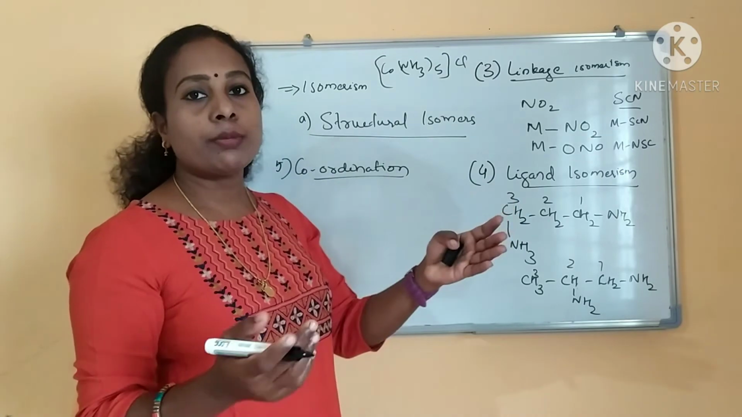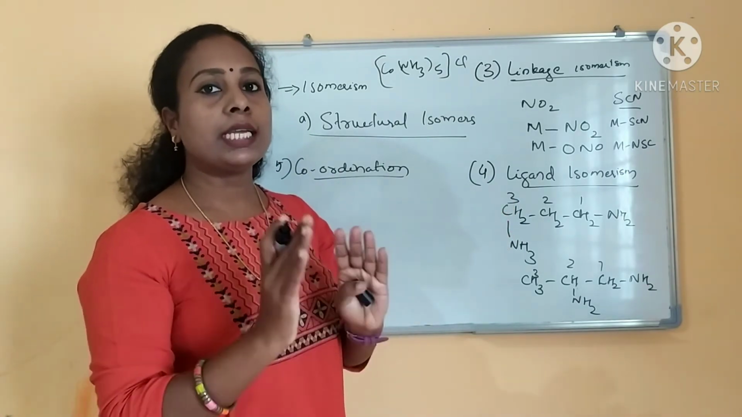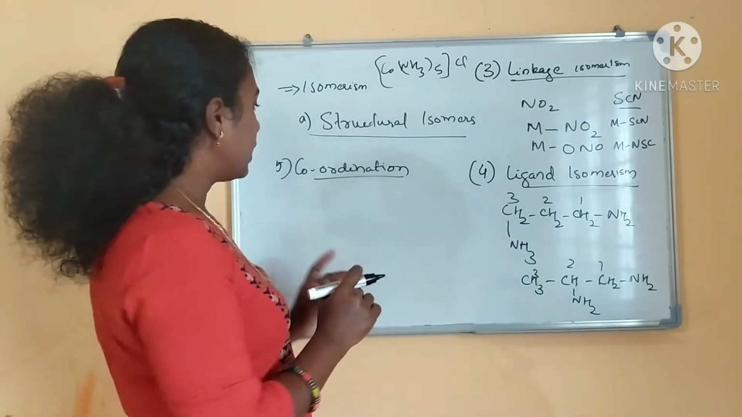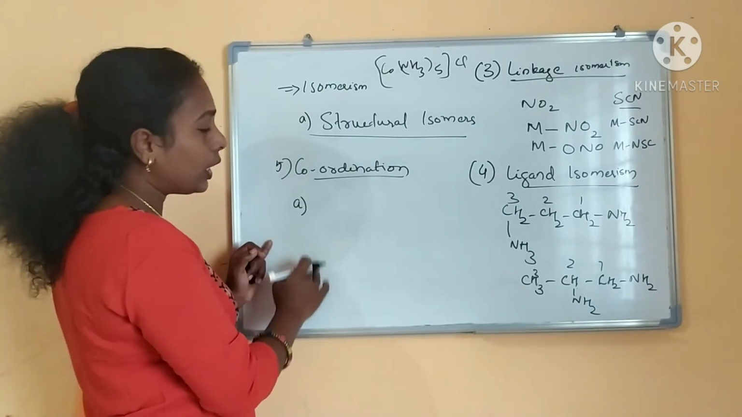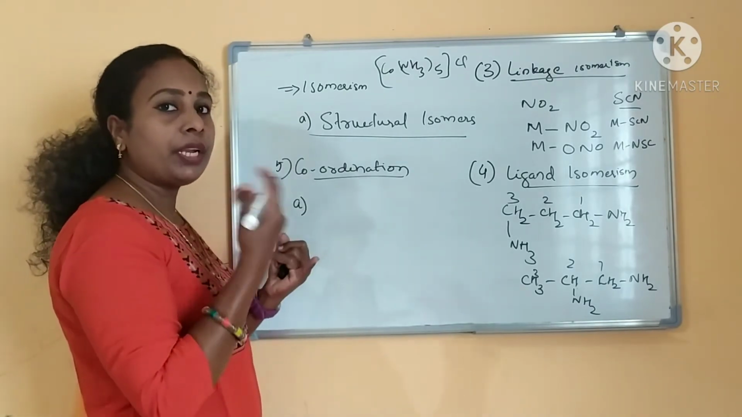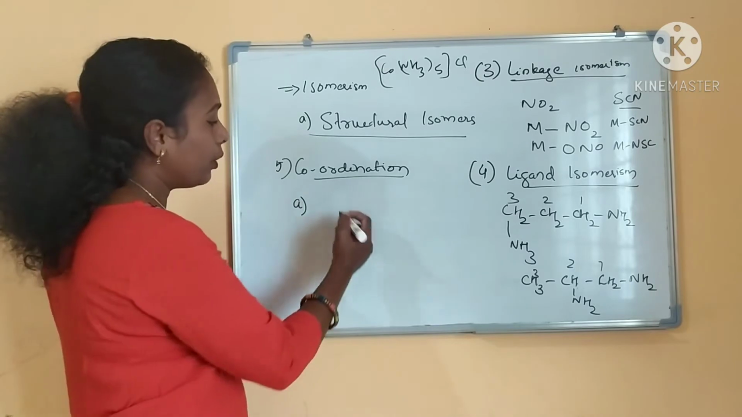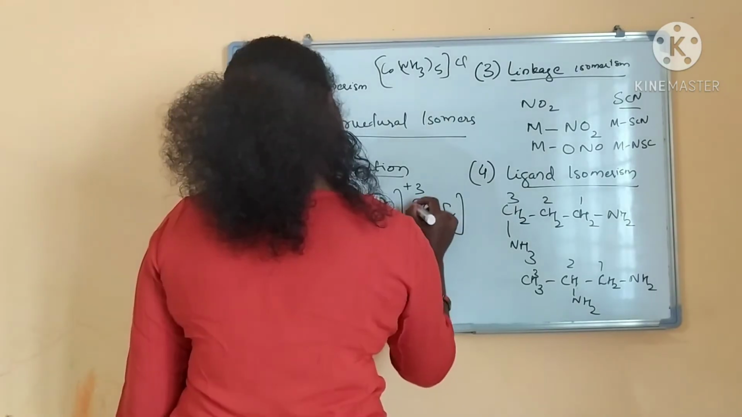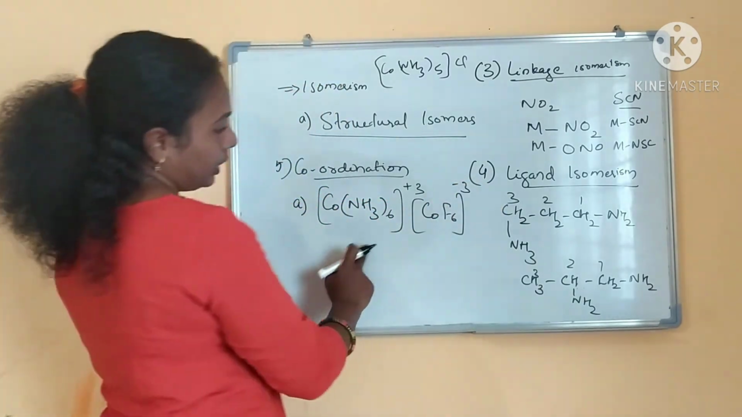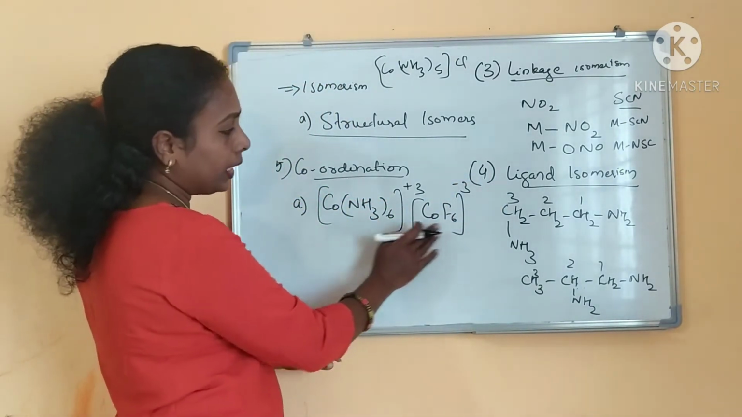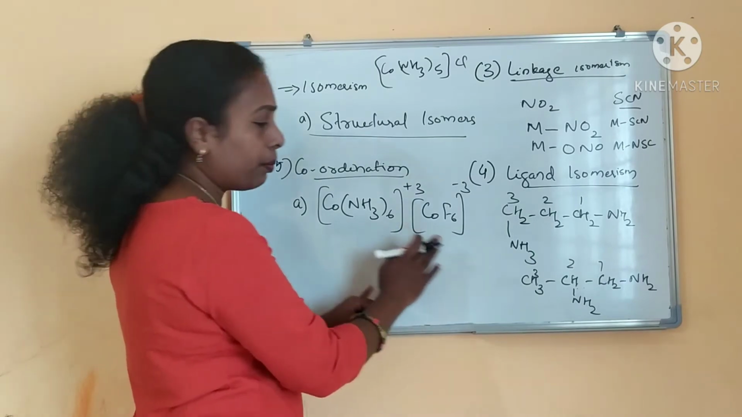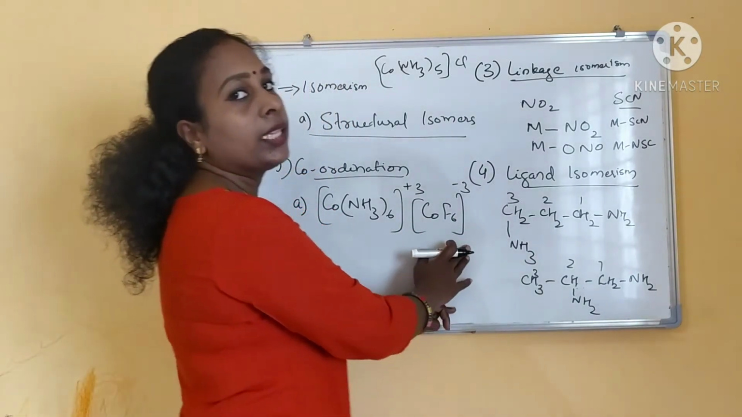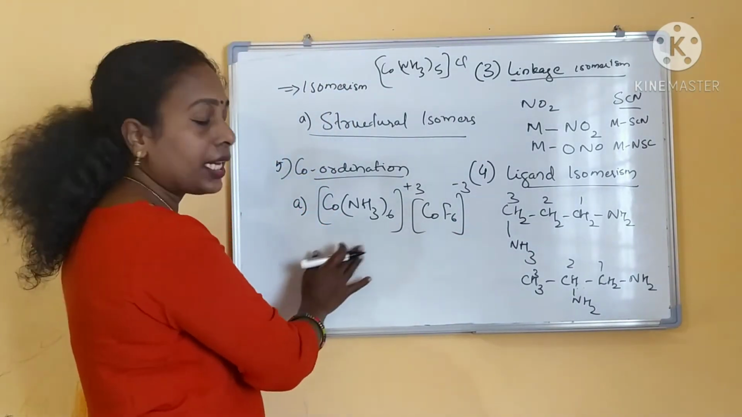In coordination isomerism, both the cations and anions will be coordination spheres. That we will see in examples. Two types of examples are there. Different metal ions will be there, or the same metal ions will be there. First we will see an example for the same metal ions. See, these are the same metal ions but the ligands are different. This is the cationic part and this is the anionic part. This is an example for coordination isomers.